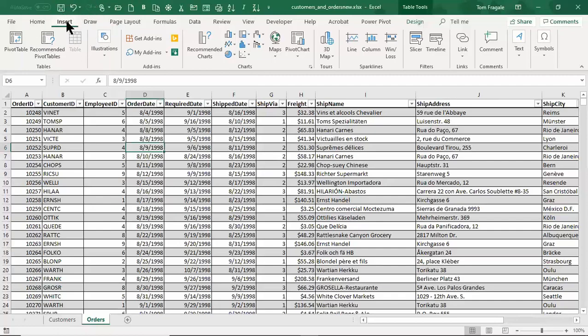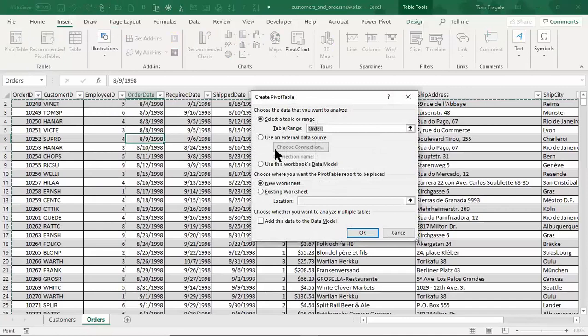So I'll pick on Insert and I'll pick on Pivot Table. Good. Now notice over here it has the table name. So again, that's why we gave the table a better name for this window. If I was on the customers sheet, it would have said customers there, but either way is fine.